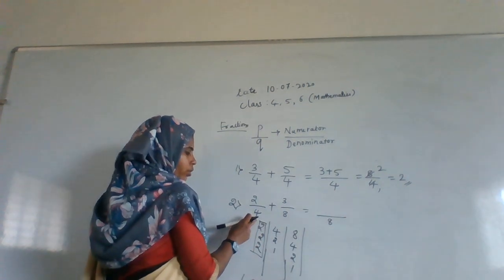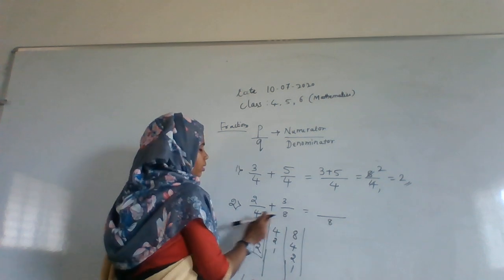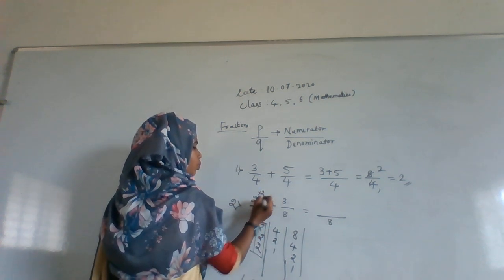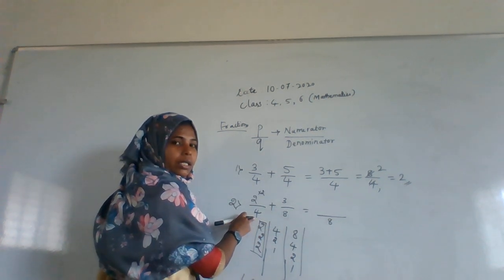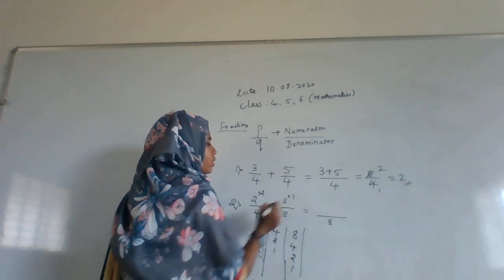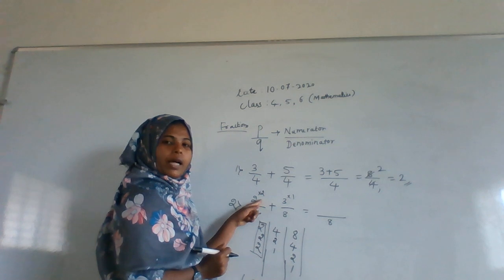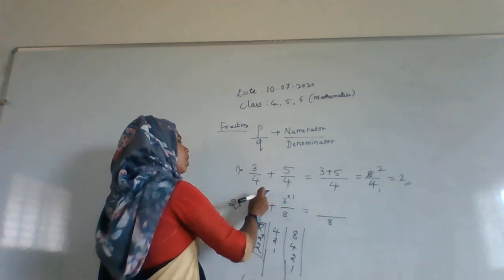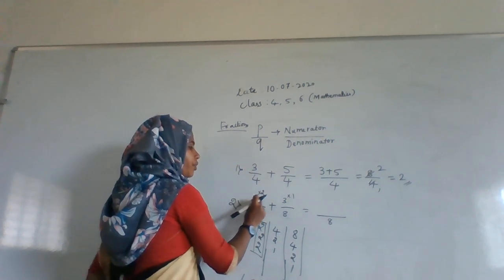Now here 4 is there, but the LCM is 8. Then we are multiplying with 2 because we need to get the value as 8, right? 4 2s are 8 and 8 1s are 8. For the numerator we are multiplying. After multiplying, what are we left with?